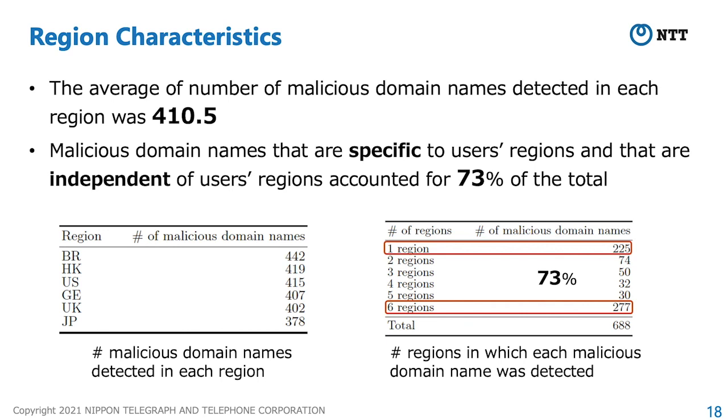Also, we investigated the number of regions in which each domain name was detected. The largest number of regions in which each domain name was detected was 6, and the second largest was 1, accounting for about 73% of the total. This result shows that there are malicious domain names that are specific to users' regions and independent of users' regions.